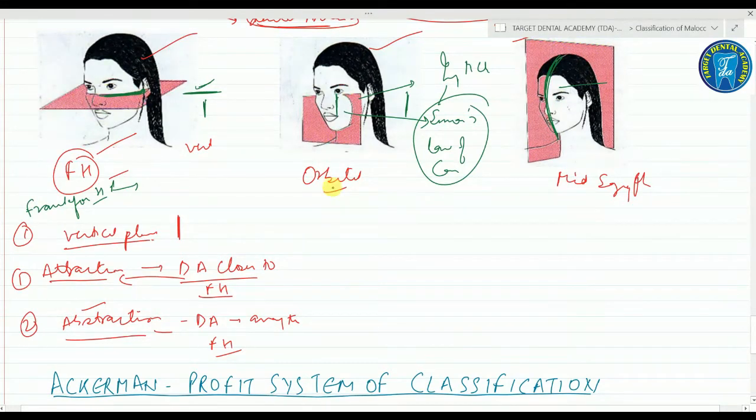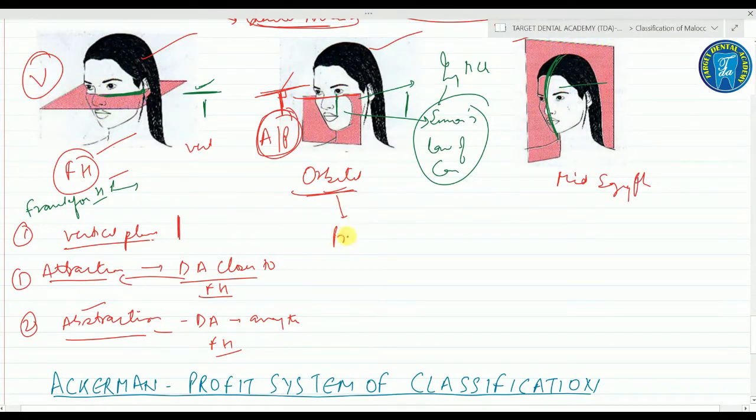Same way for the orbital plane, as I've already told you, this plane is perpendicular to the horizontal plane. This is the FH plane and this is your orbital plane. It is used to describe the malocclusion in the anterior posterior plane. The Frankfurt is used to define the malocclusion in the vertical plane, while the orbital is used to define the malocclusion in the anterior posterior plane.